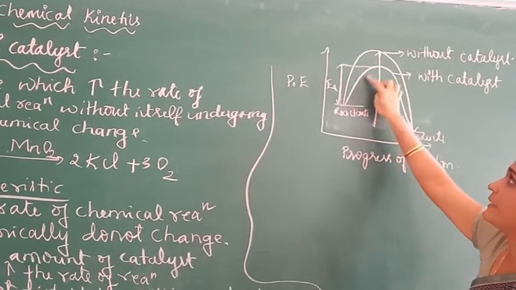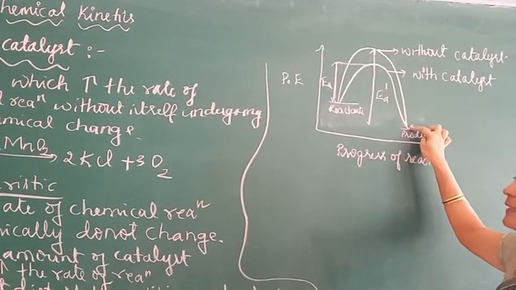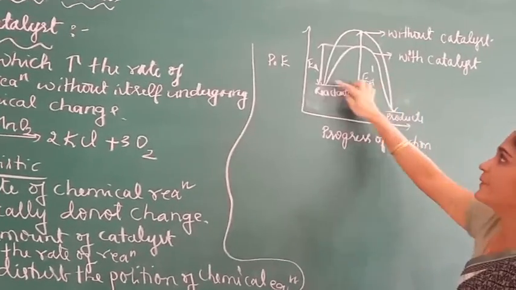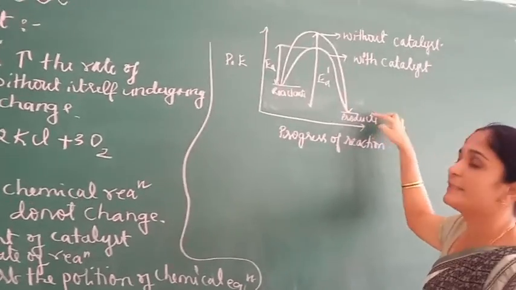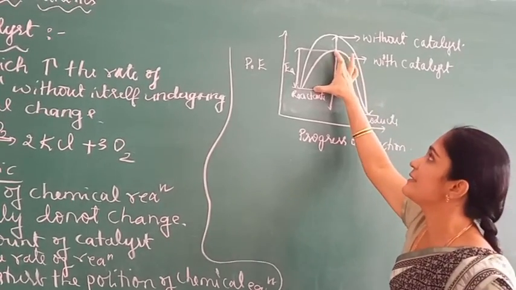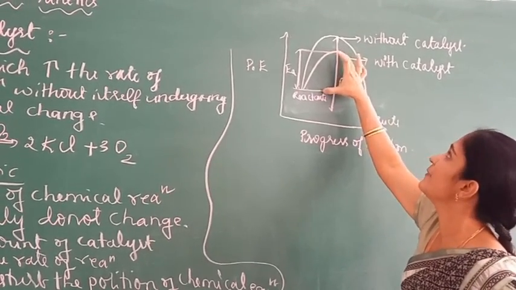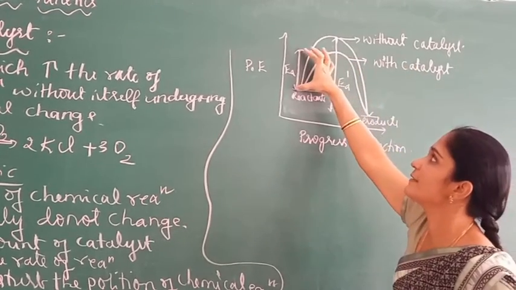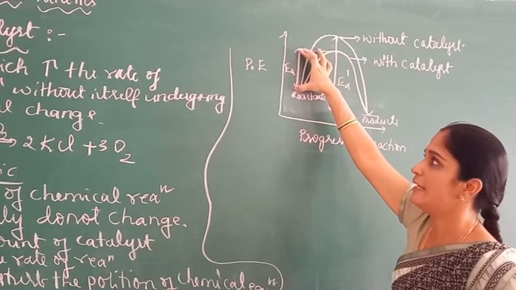And the second reaction path is completed fastly, because in the presence of catalyst, the activation energy is also less.